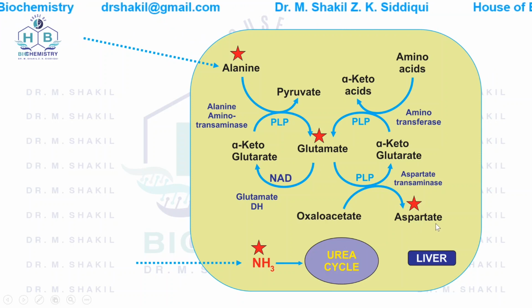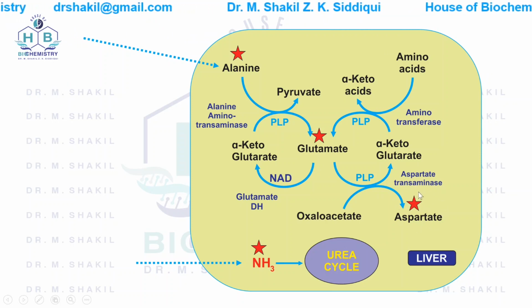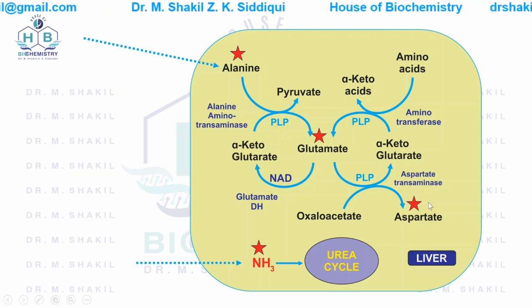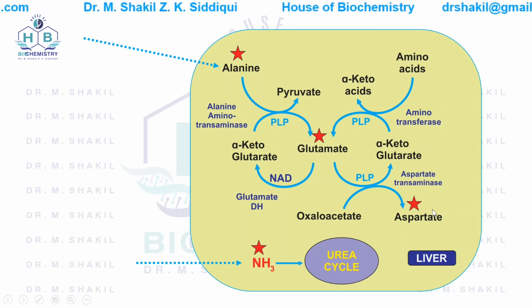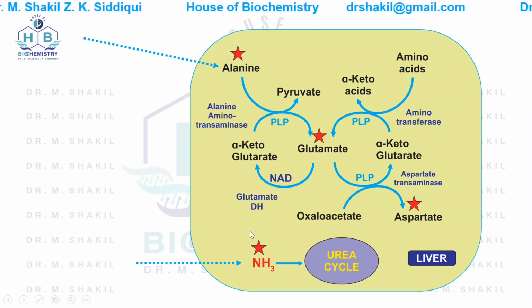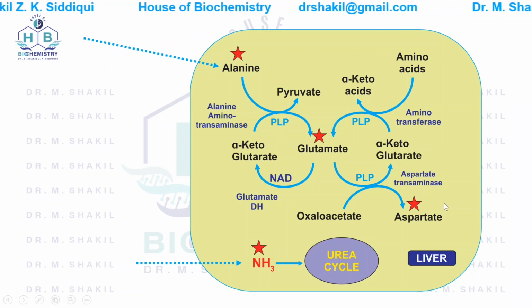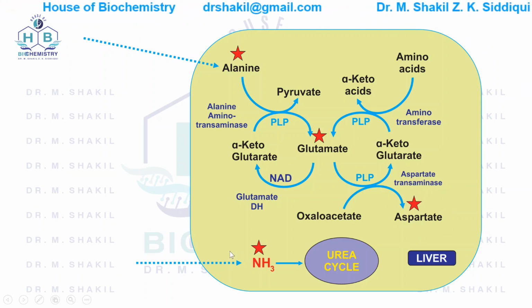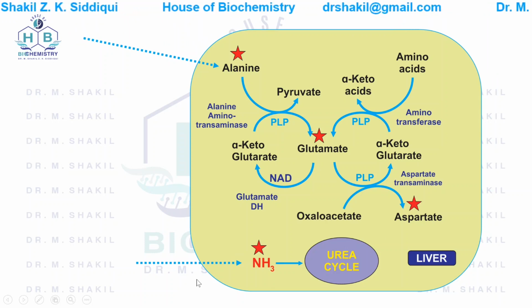This aspartate is the second nitrogen that forms urea. So there are two amino groups in urea. The nitrogen of one amino group comes from the ammonia, and the nitrogen of the second amino group comes from aspartate.